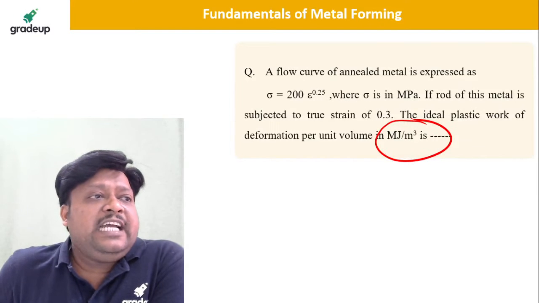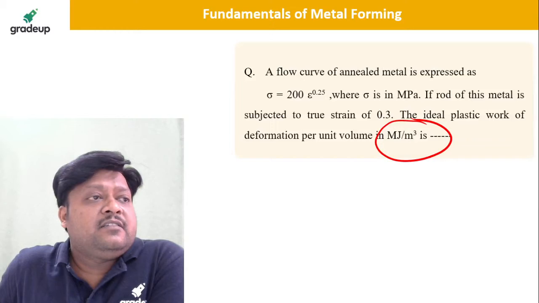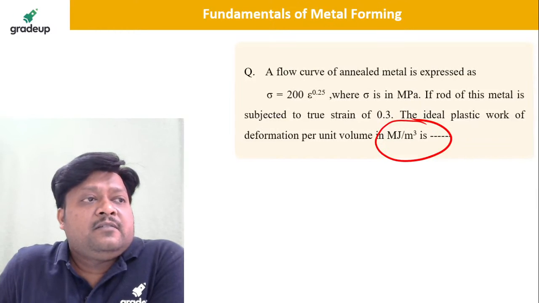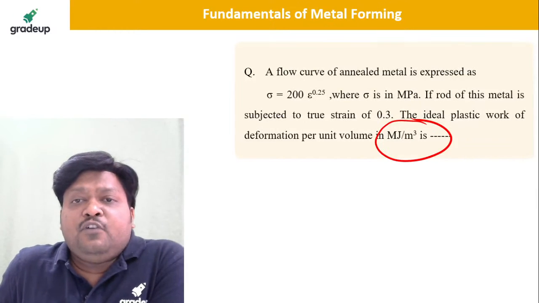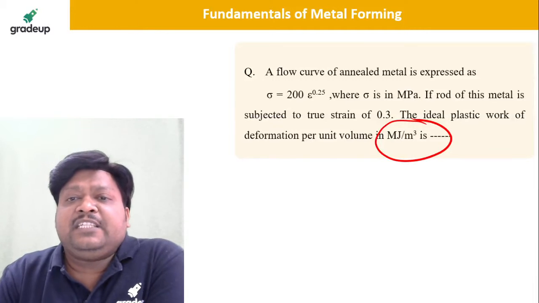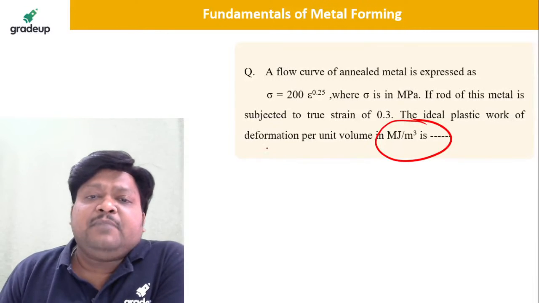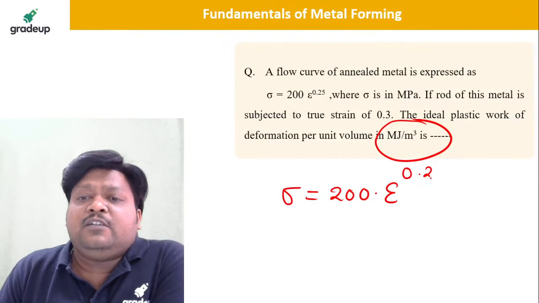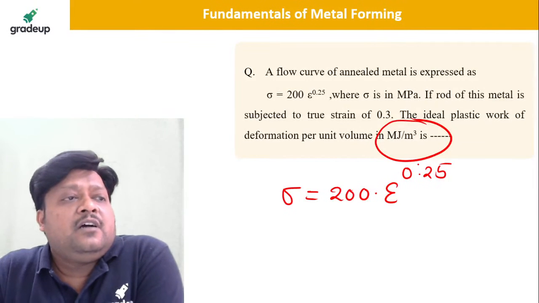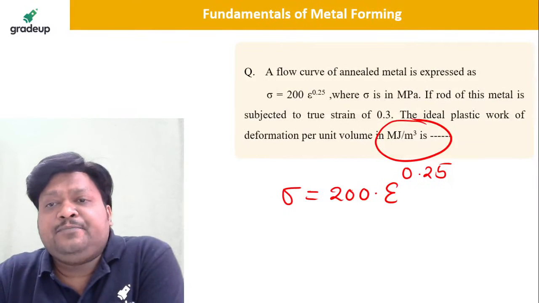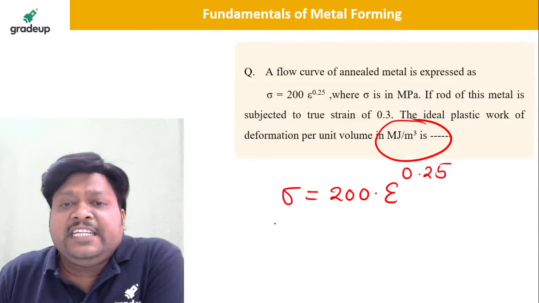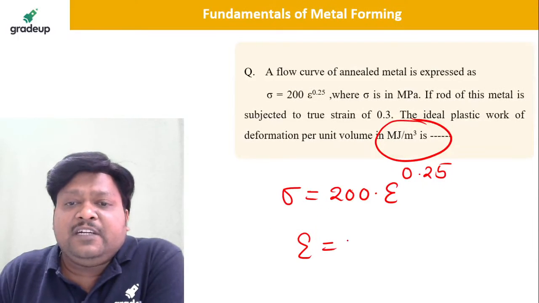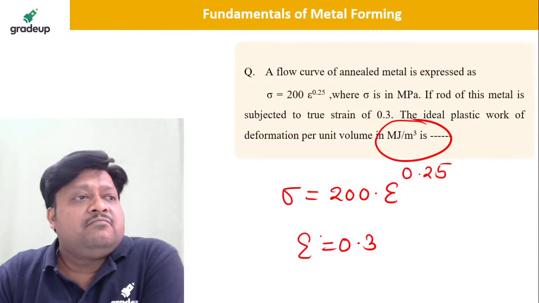Yes, next question. Vikrant, solve this. A flow curve of the annealed material is expressed as sigma equal to 200 epsilon to the power 1/4. Okay, what is the true strain given? True strain epsilon is given 0.3. Very nice.